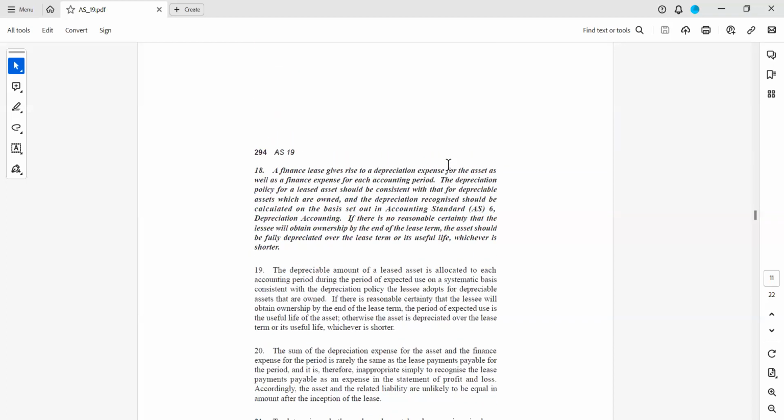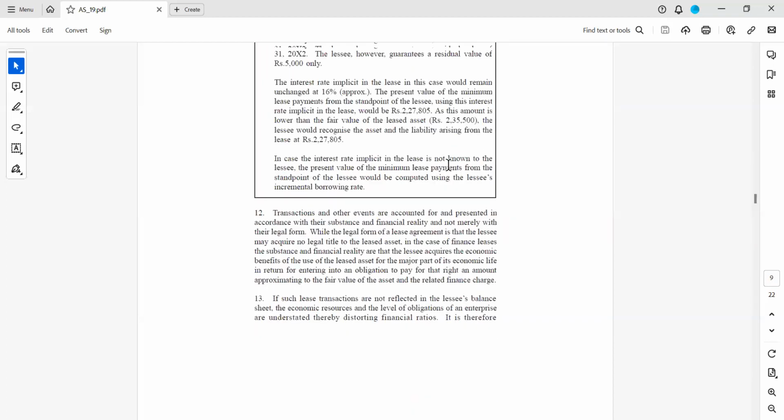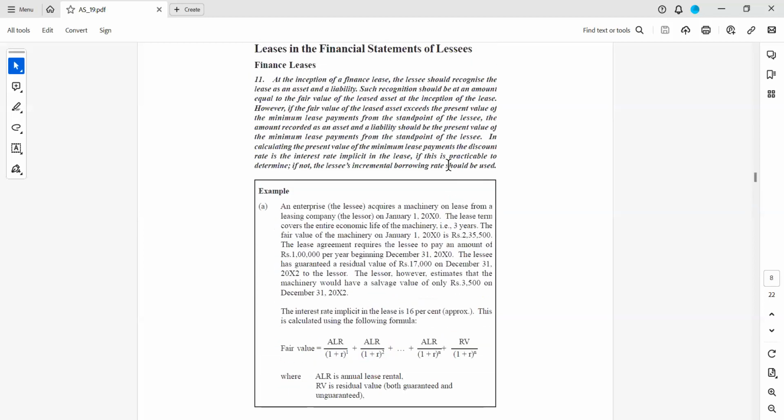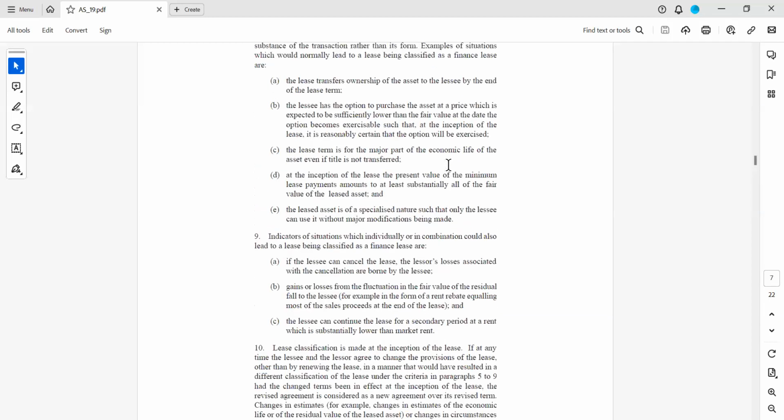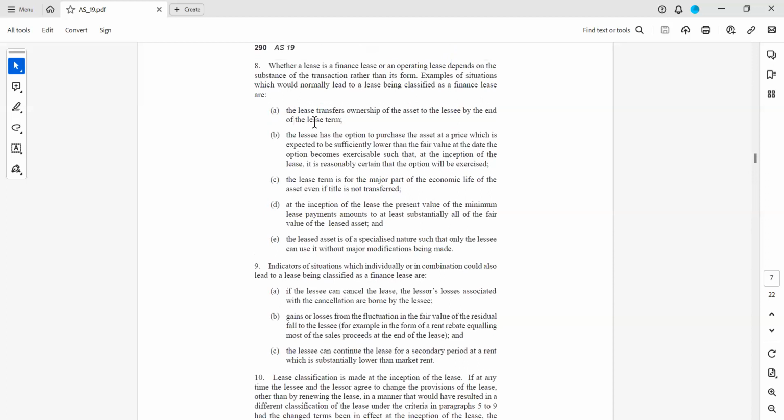We have seen the definition in the previous class itself, that finance lease means the lease transfers ownership of the asset to the lessee by the end of the lease term. These are the conditions which can be concluded that a lease is a finance lease.